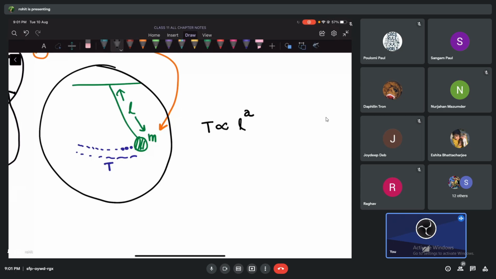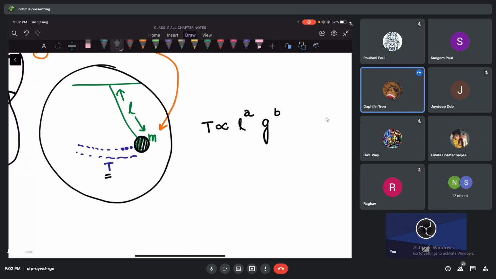Tell me, does the acceleration due to gravity affect the value of t or not? Yes, sir. So let's give g to the power how much? Let's give another power b, some other power. Don't say minus a, because we don't know. b can be equal to minus a, no problem, but let's give b. Does it depend on mass or not?